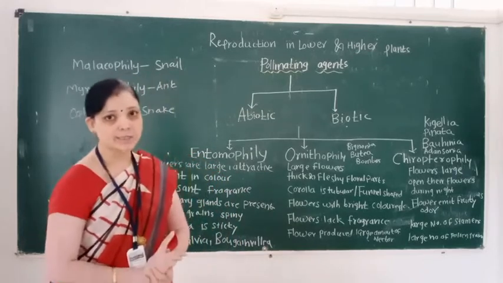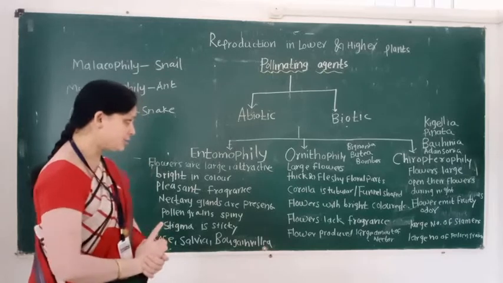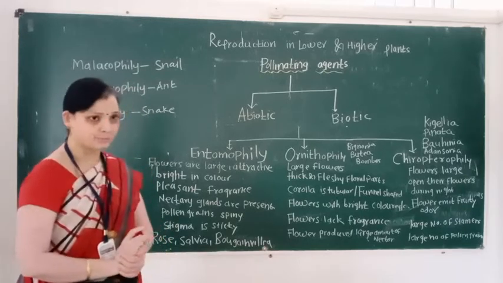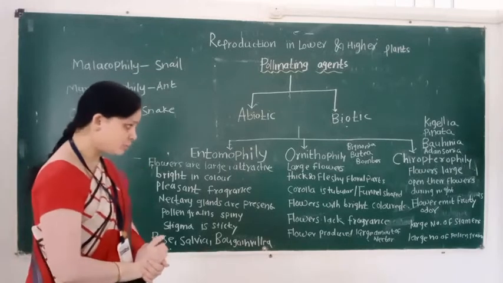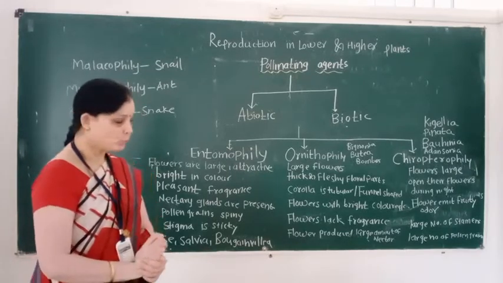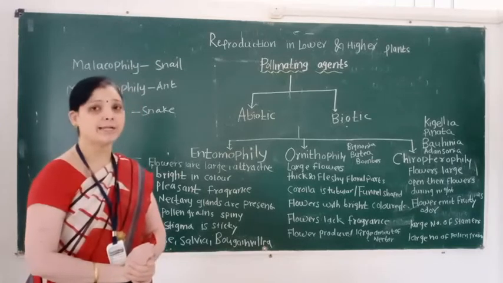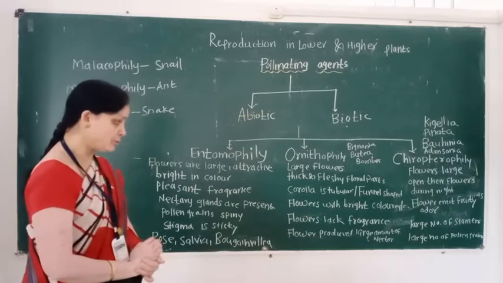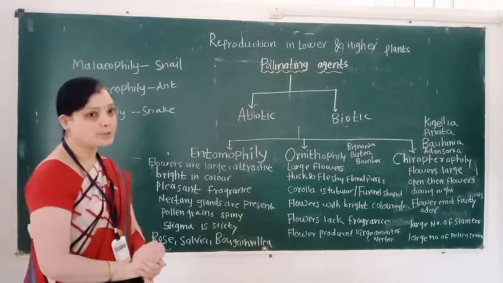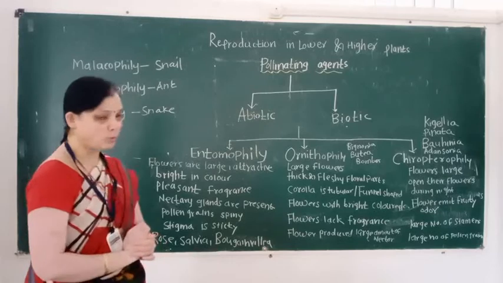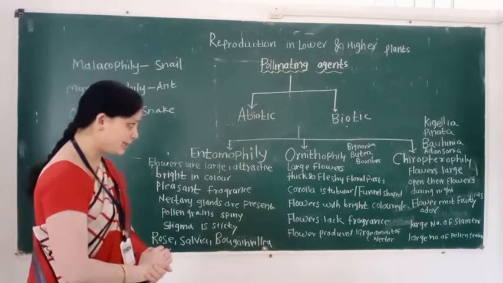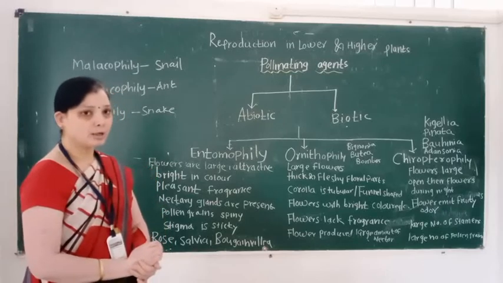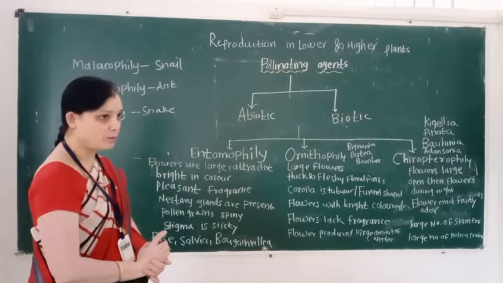First character is that flowers are large. Second, thick and fleshy floral parts. Third, corolla is tubular and funnel shaped. Fourth character, flowers are brightly colored. Flowers lack fragrance, and flowers produce a large amount of nectar. Examples of ornithophily are Bignonia, Butea, Bombax. So these are two types of biotic pollinating agent.